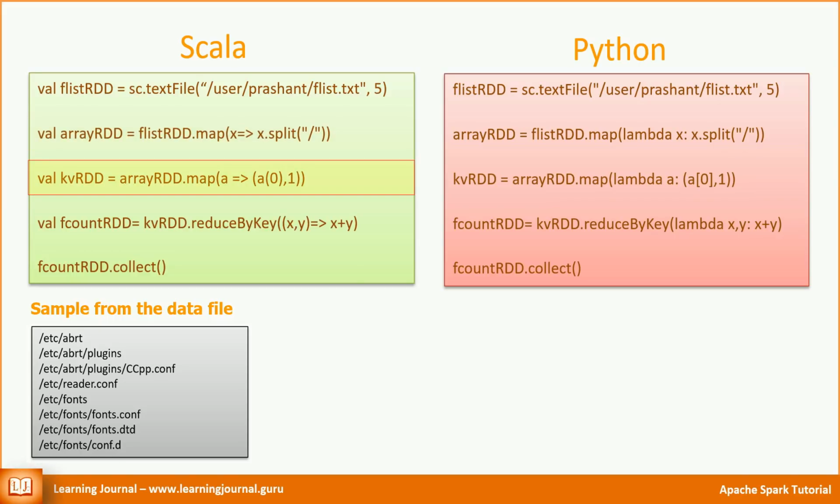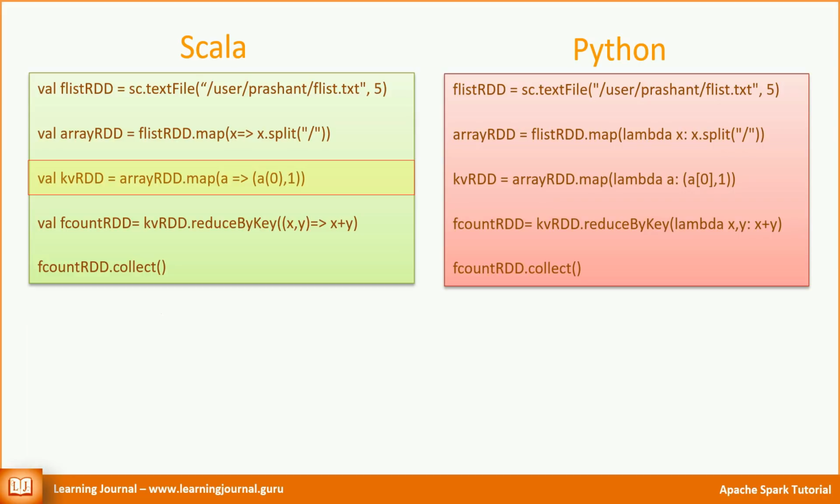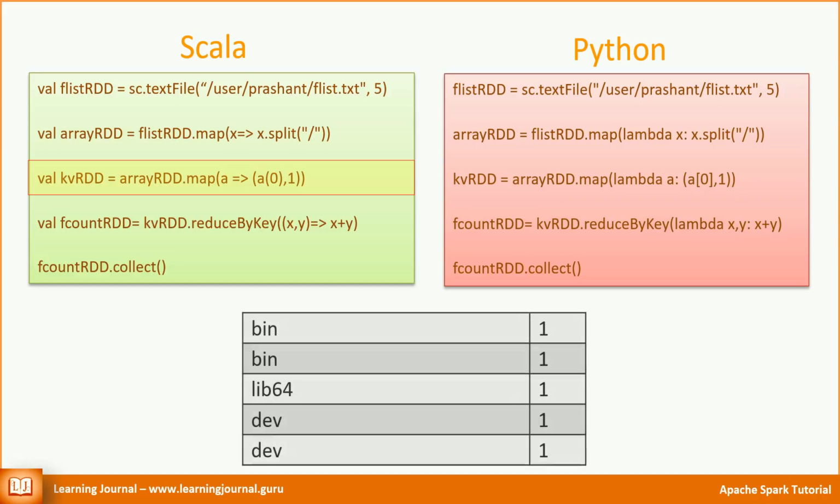The third line executes another map method over the array RDD. This time, we generate a tuple, a key value pair, right? I am taking the second element of the array as my key and the value is a hard-coded numeric 1. What am I trying to do? Well, I am trying to count the number of files in each different directory. That's why I am taking this directory name as a key and 1 as a value. The new KV RDD should look like this.